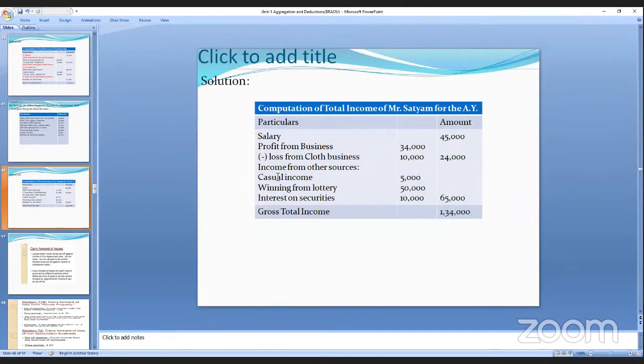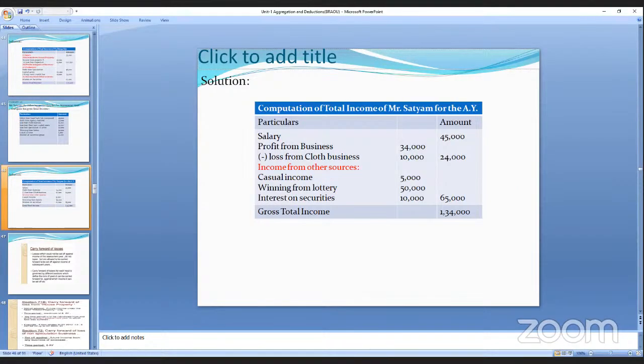Casual income, such as winnings from lottery and interest on securities, all comes under income from other sources. Salary is computed, so salary is directly put in the outer column every time.